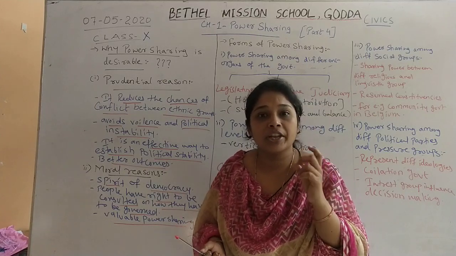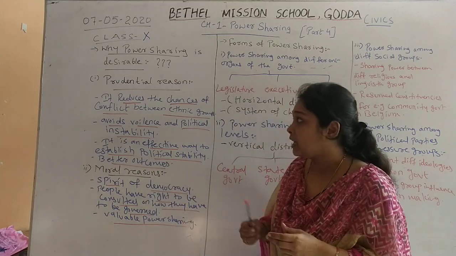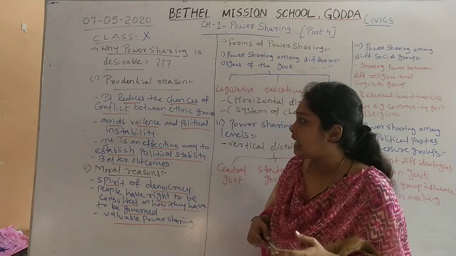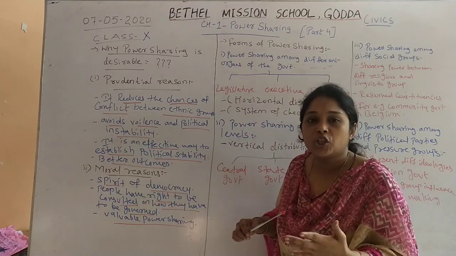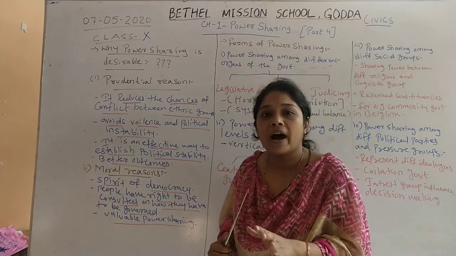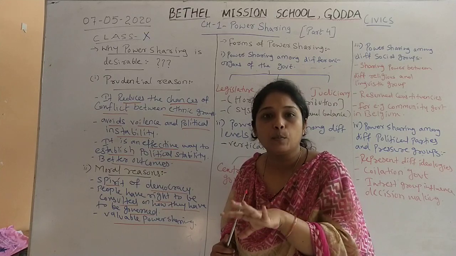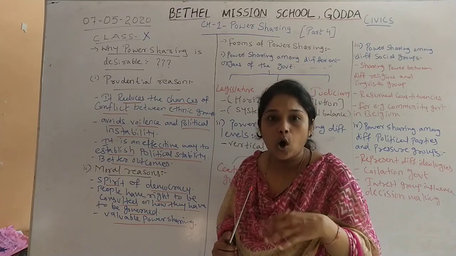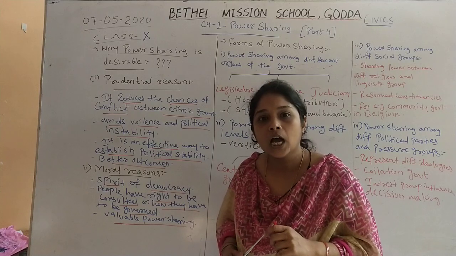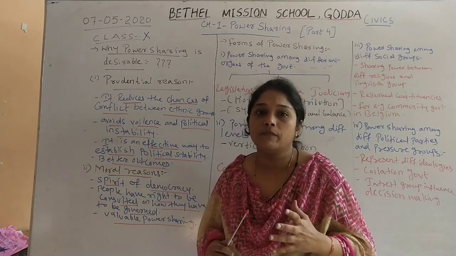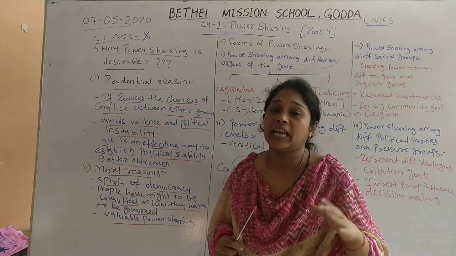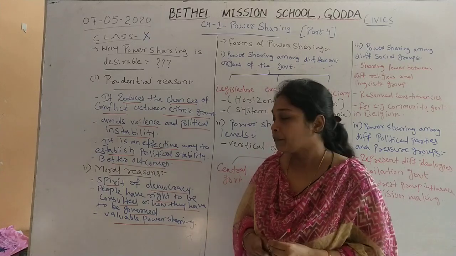So Belgium was a very good example which says that if power sharing is there, it reduces the chances of conflict between ethnic groups, because power sharing provides equal political power to all the ethnic groups in a country. So it is very important to reduce conflict between different ethnic groups in a country.